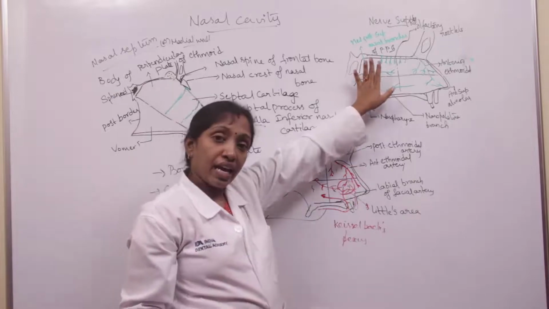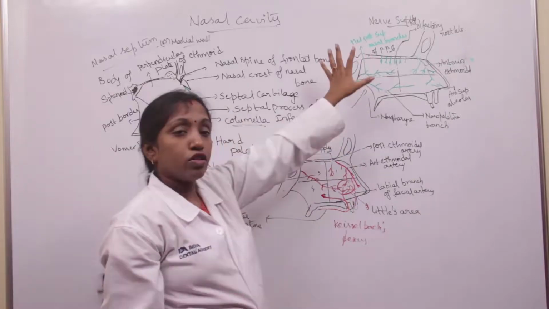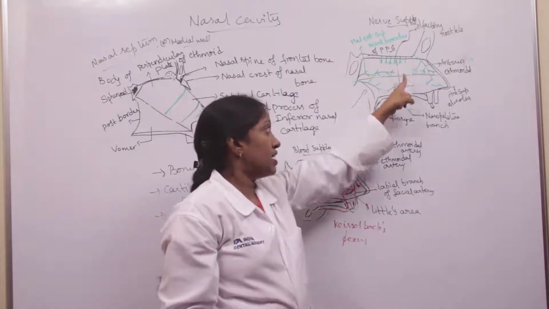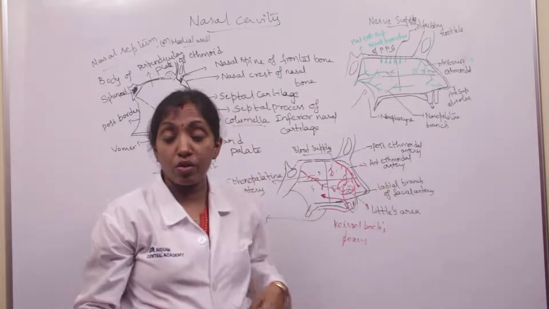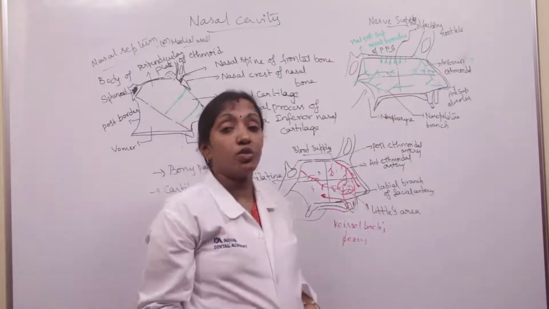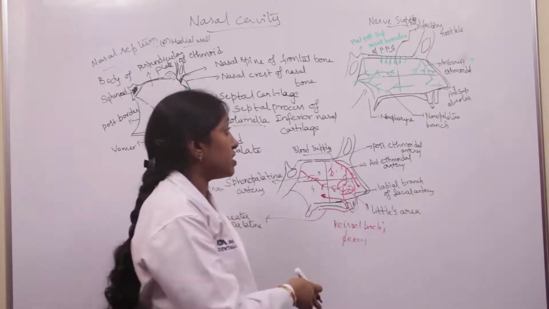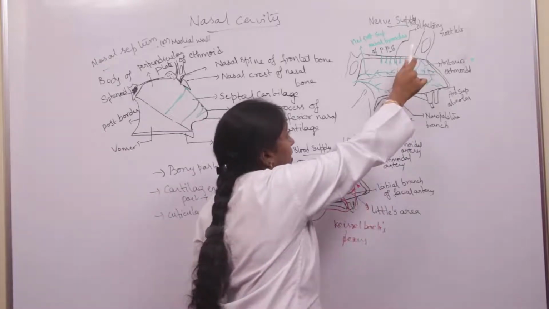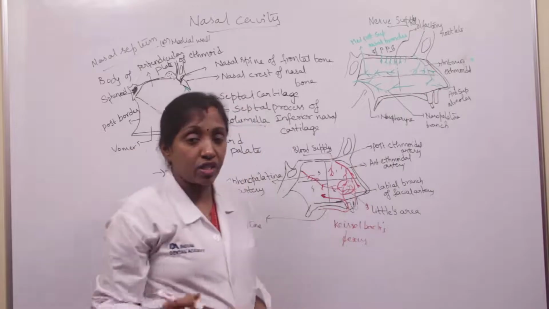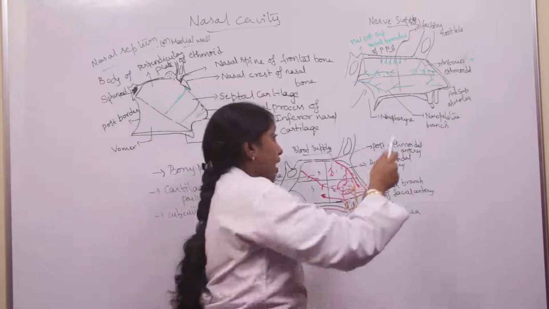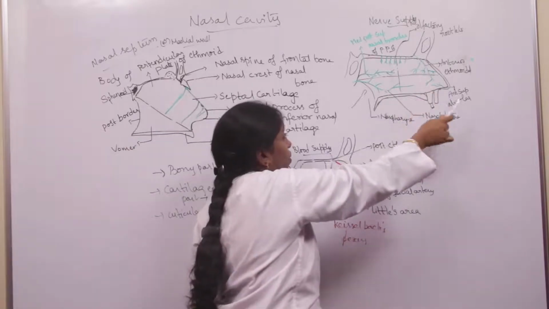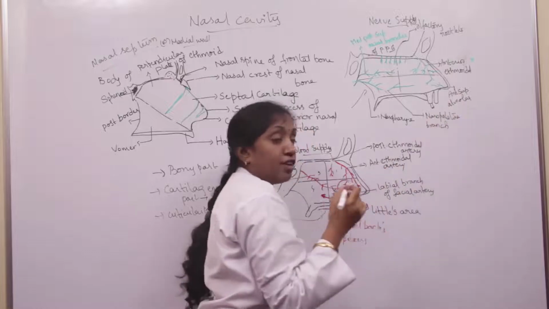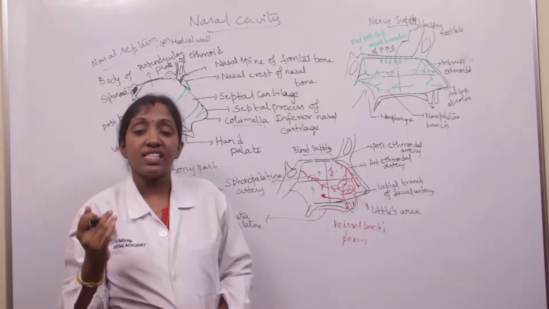Okay, so coming to the nerve supply, we know that the nasal cavity divides into the medial wall of the nose. The medial wall of the nose, or nasal septum, divides into 4 quadrants. The anterosuperior quadrant is supplied by the anterior ethmoidal nerve, which is a branch from the maxillary nerve, and the anteroinferior quadrant is supplied by the anterior superior alveolar nerve, which is a continuation of the